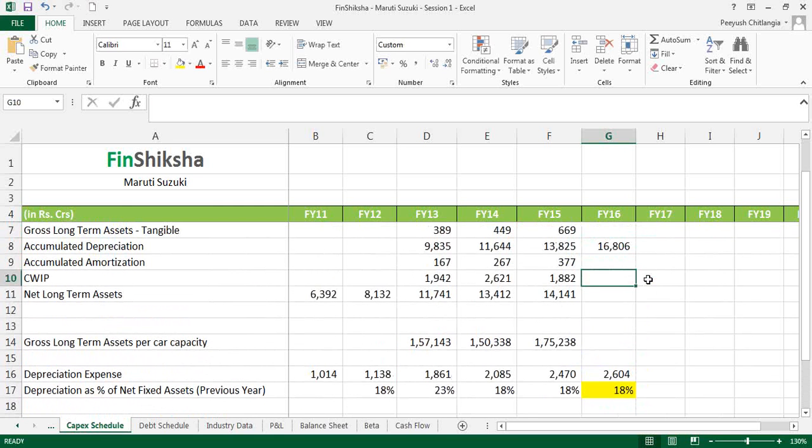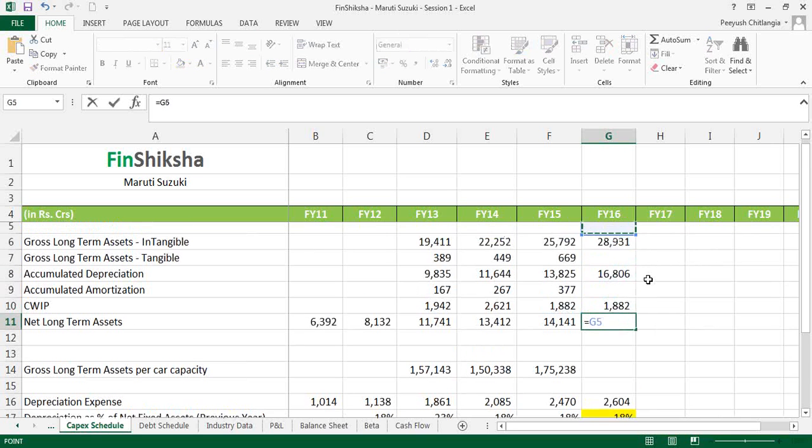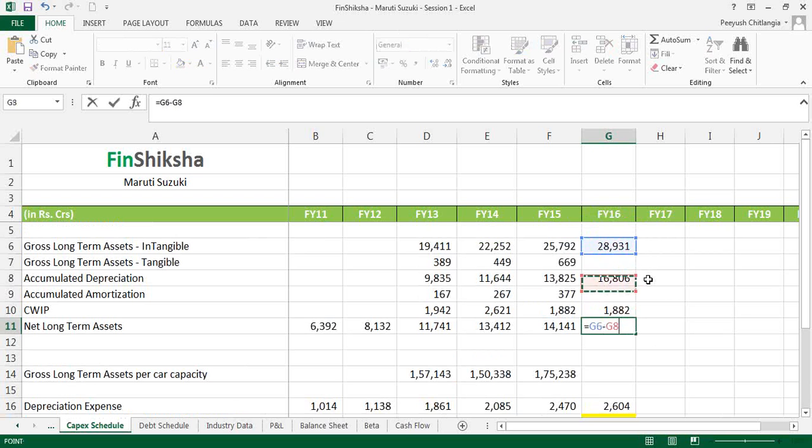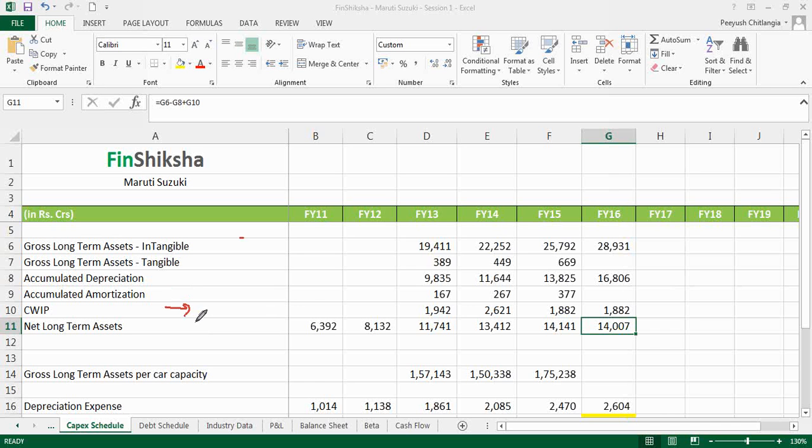And the difference of these two, assuming capital work in progress remains where it is, the difference of these data points, A minus B plus C, is going to give me the total long-term assets. Remember, this is just the formula linkage at this point of time. Two data points that we need to discuss. One is what we did with capital work in progress. What is capital work in progress? This assumes that there is some facility that is under construction at this point of time.